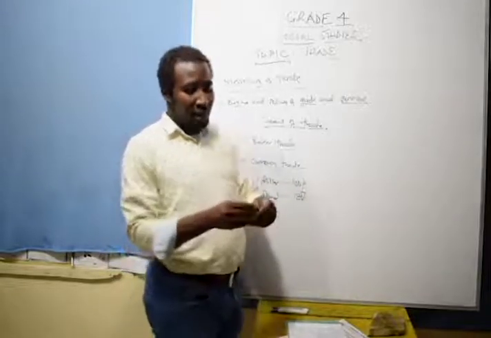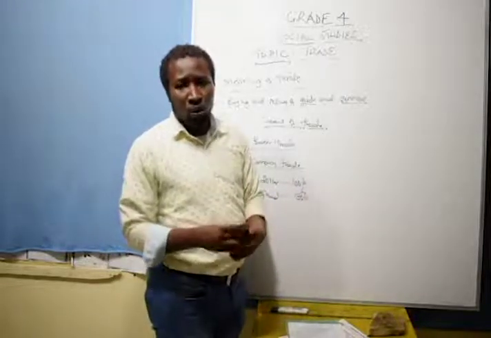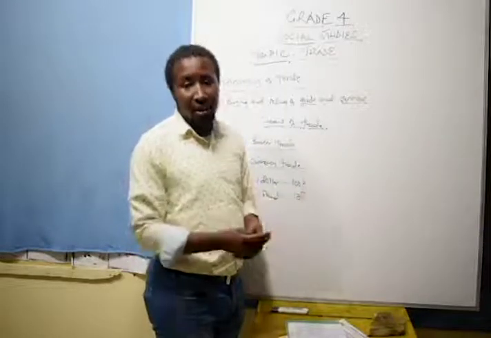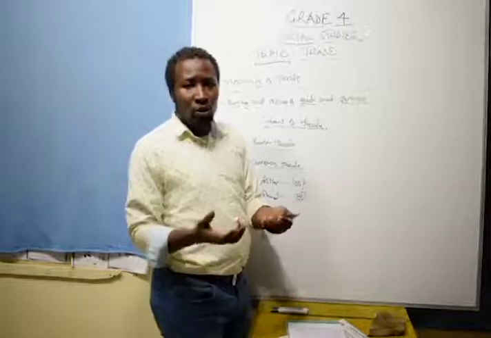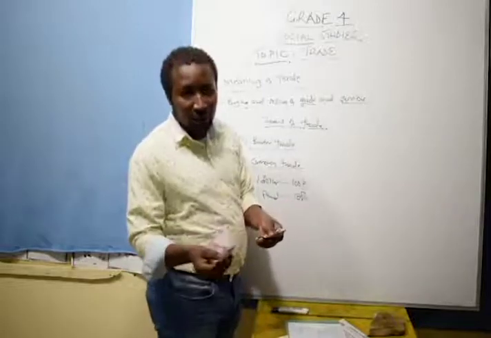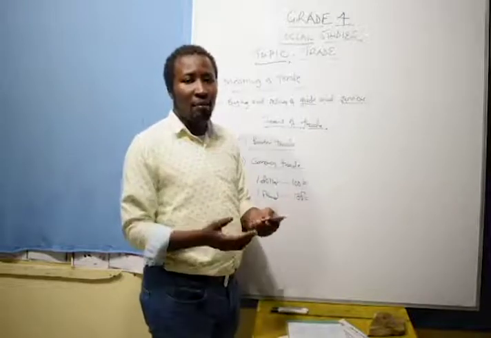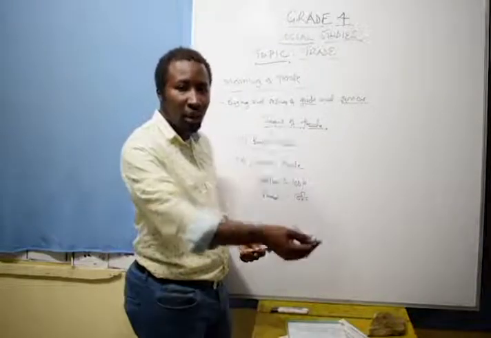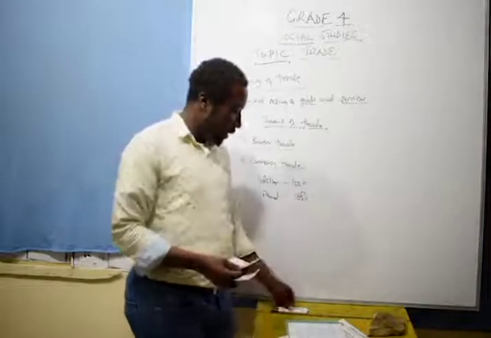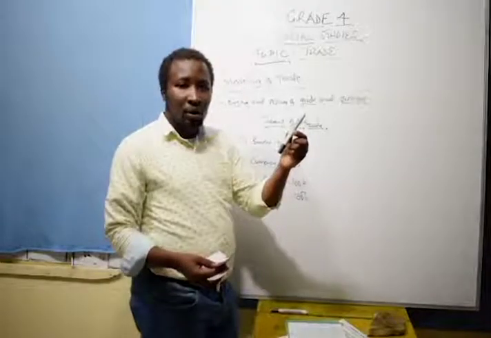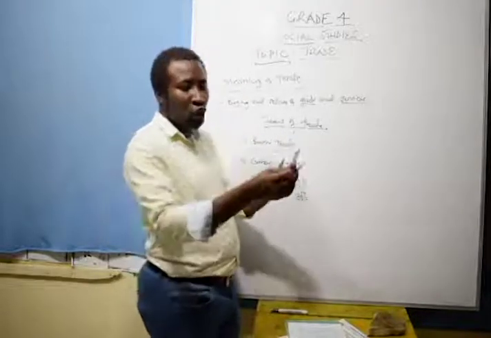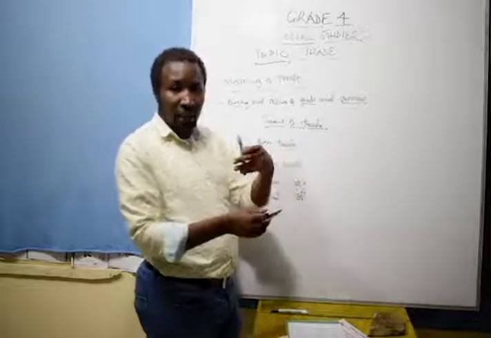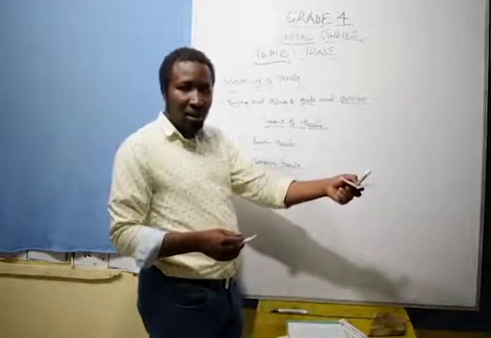Now, what happens is that I would go to a shop, I want to buy milk, I want to buy salt, stuff that I need in my house. So what I will do, I'll use money to buy the things that I don't have. This is the type of currency trade, whereby I give out money, and probably I get a pen like this. Okay? So I have to go to a shop, give the shopkeeper money, he needs money, I need the pen, I give him the money as a currency.